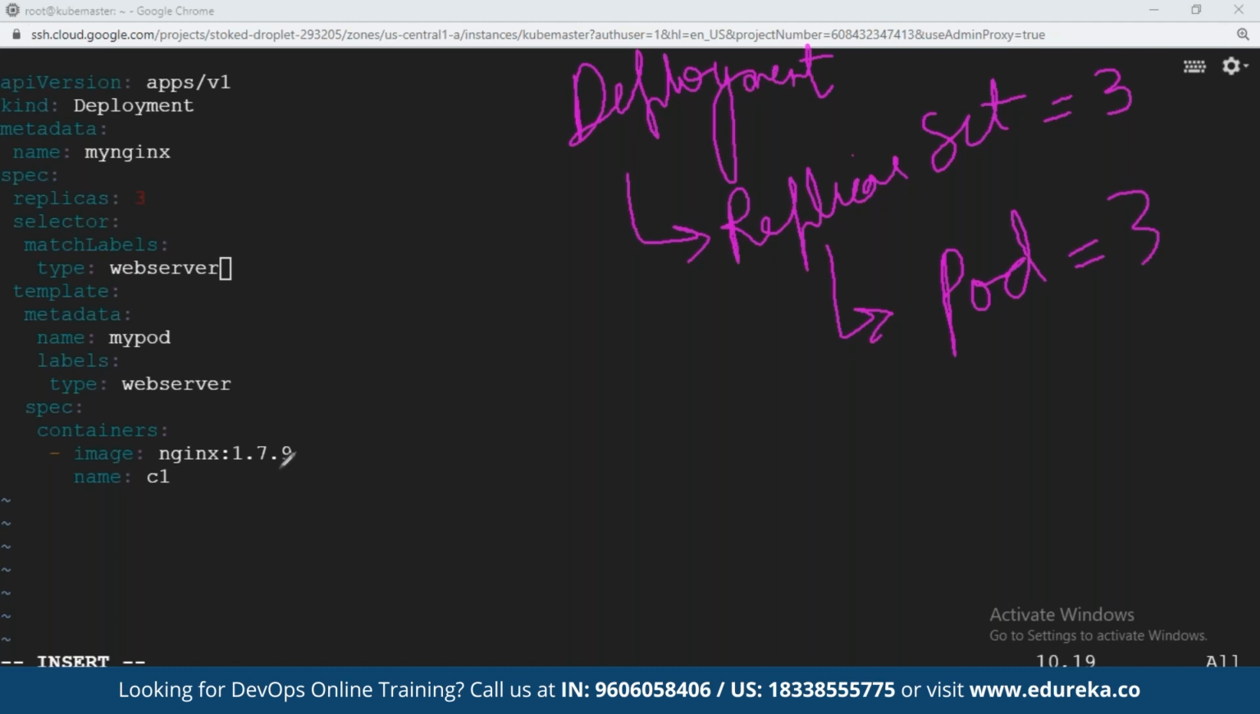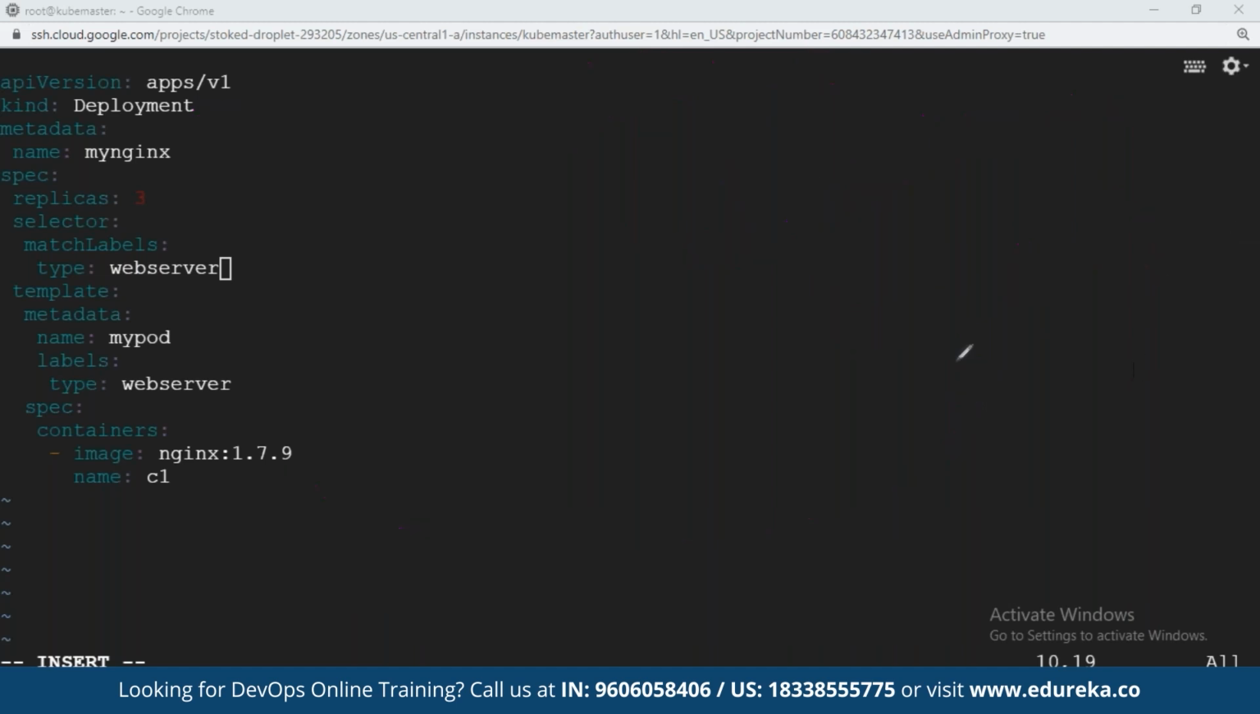3 pods will get created of the same image. Of this image, 3 pods will be created. So deployment is a high-level object which in turn creates 2 other objects in Kubernetes: replica set and pod. So let me execute this and I'll also show you a shortcut for it.